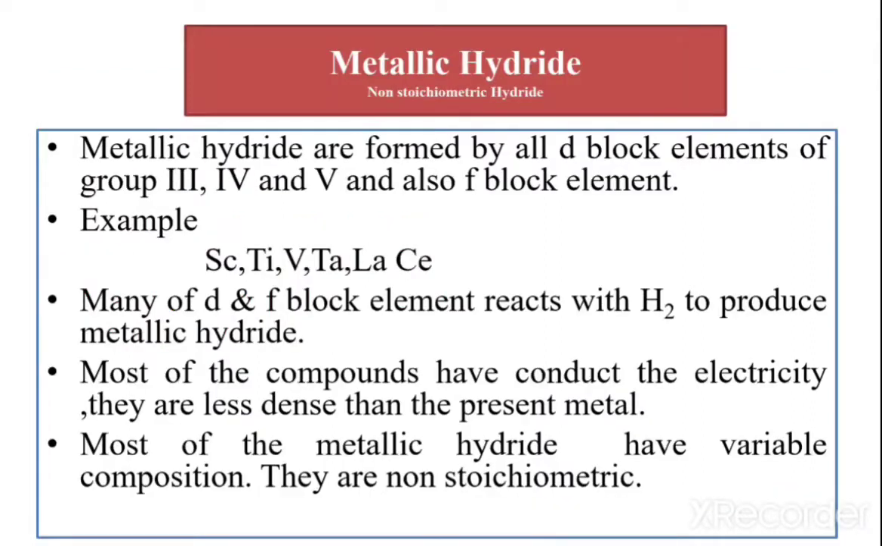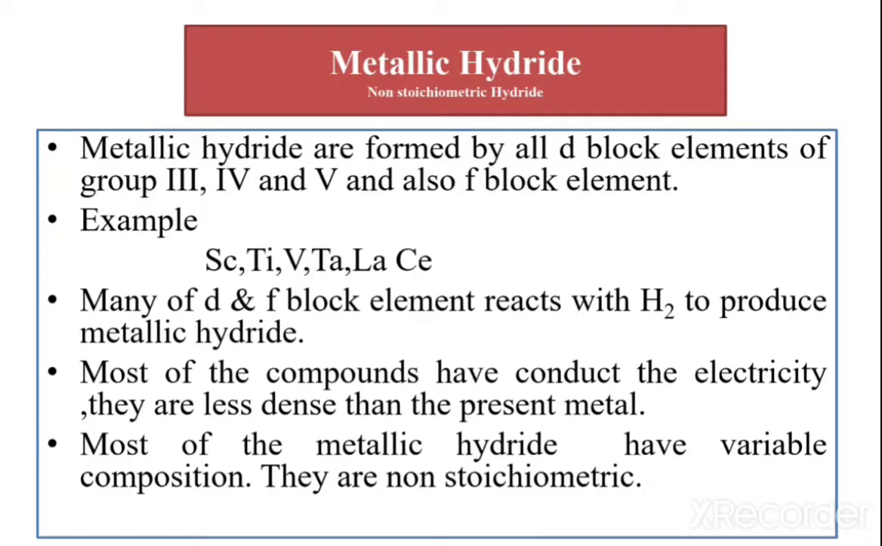The metallic hydride is also called the non-stoichiometric hydride. The non-stoichiometric hydride is one which has variable composition. The metallic hydrides are formed by D block elements of group 3, 4 and 5 and also F block elements. The examples of metallic hydride, in which the metals preferentially involved are scandium, titanium, vanadium, tantalum, lanthanum, cerium.